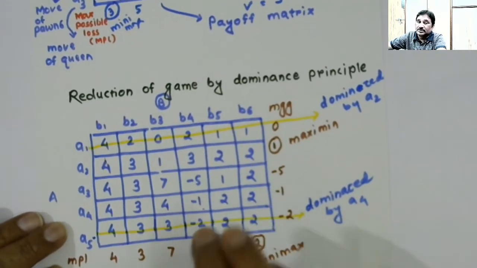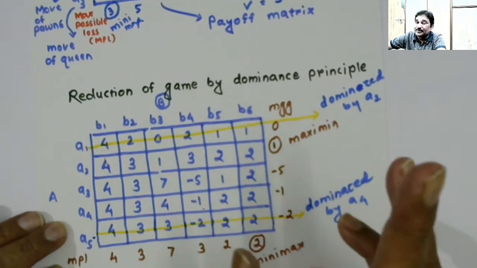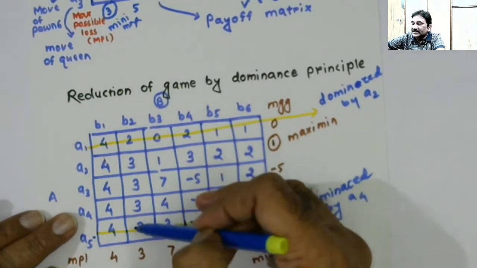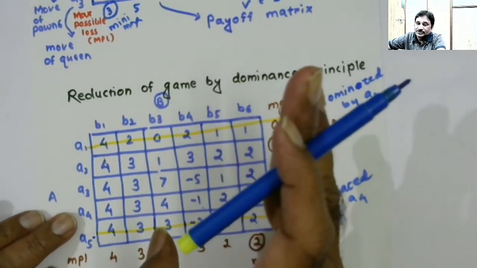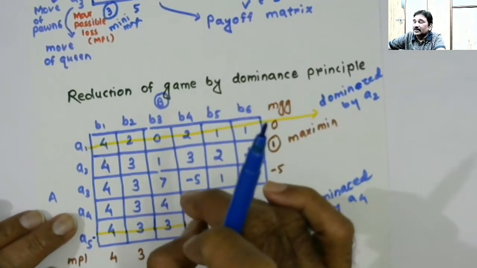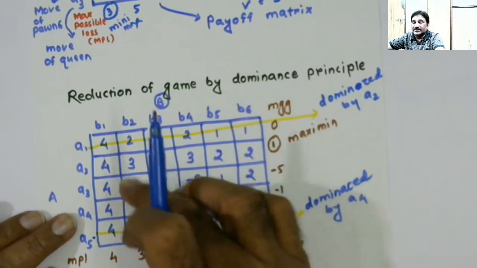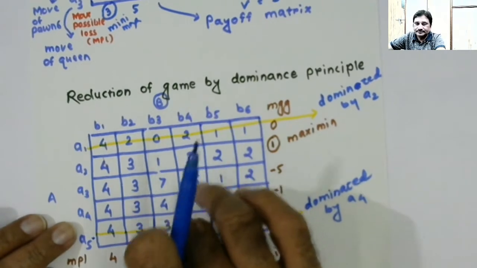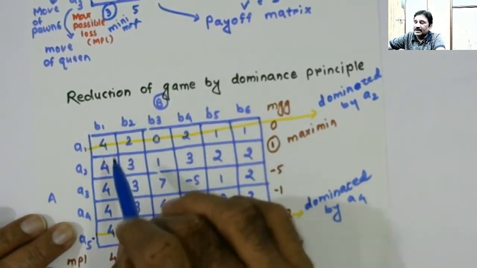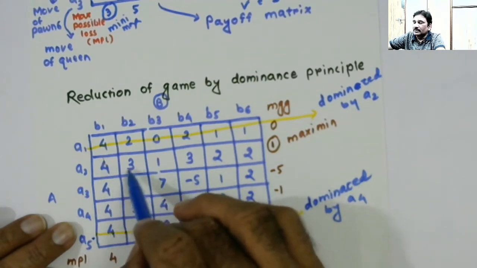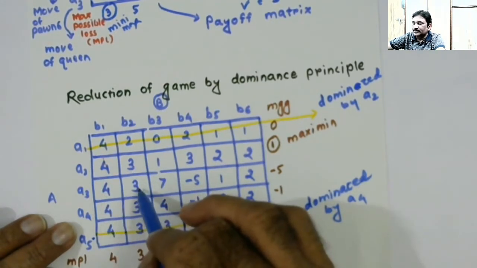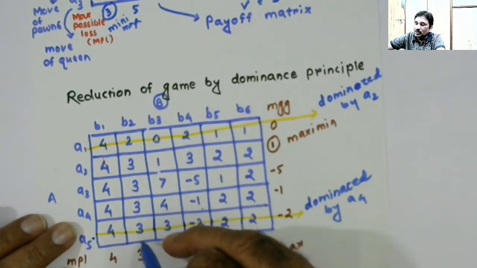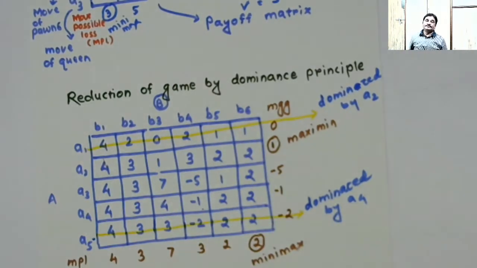Now I'll be thinking through the perspective of my competitor, player B. So what I'll be doing is comparing the live values which are still remaining for player B, that is in rows A1, A2, A3, A4. I won't be comparing the cancelled values. So here I go, B1 against B2: 3 is lesser than 4, 3 is lesser than 4. So all the values in the B2 column are lesser than the B1 column.